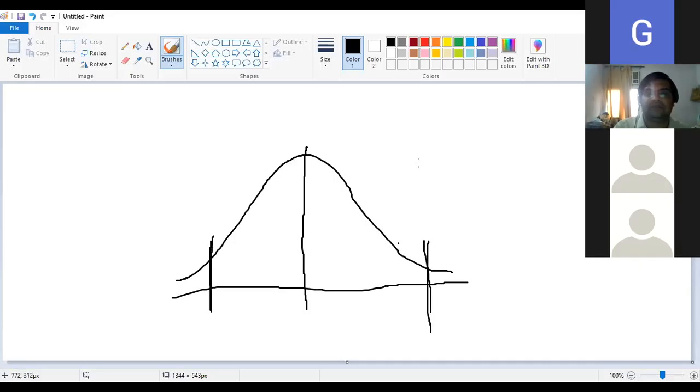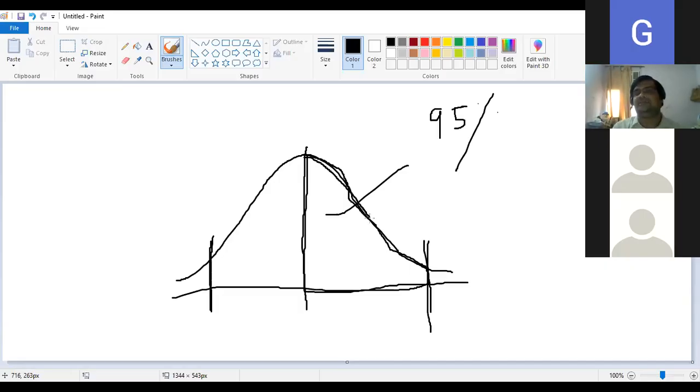So what is the half of this area? I am talking about this one. Yes, 47.5.